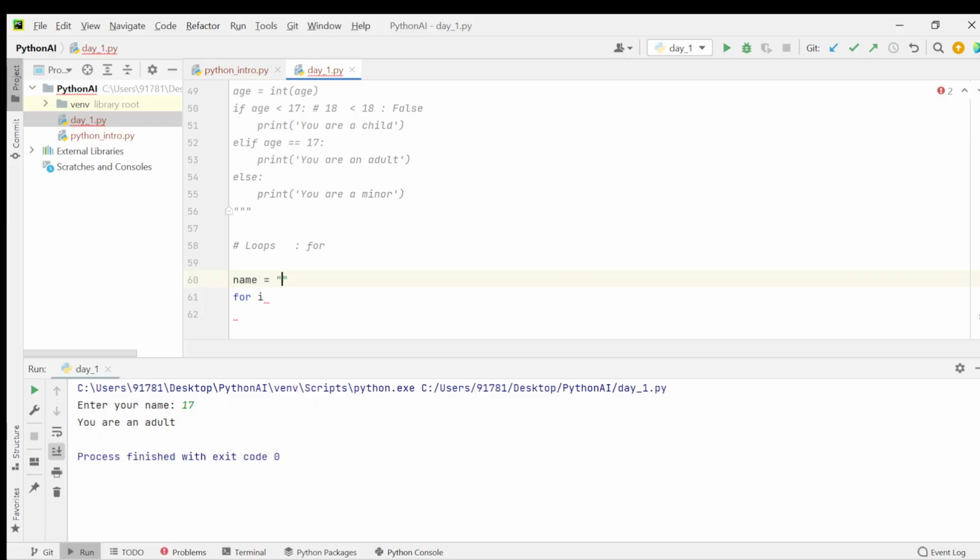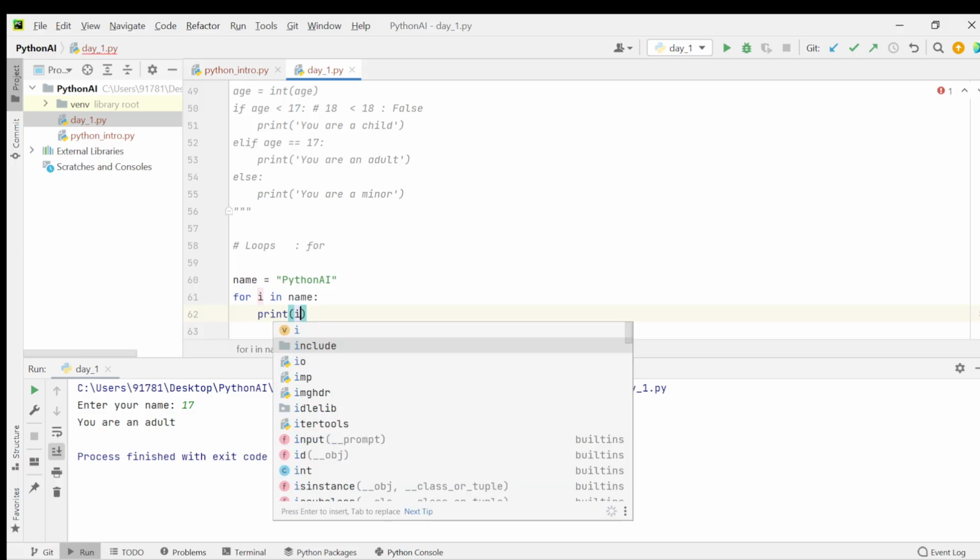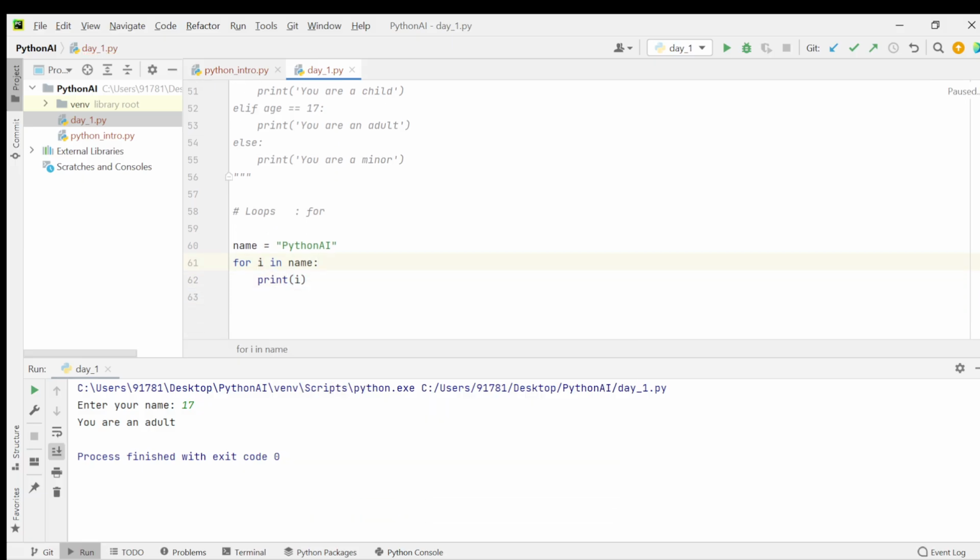So let us store name as Python AI. So: for i in name, print i. What we are doing here: name is a variable with the value Python AI. In this for loop, for i in name, i is a temporary variable.